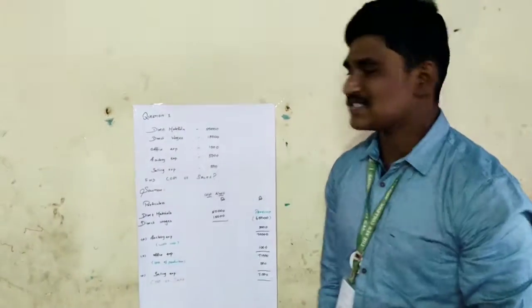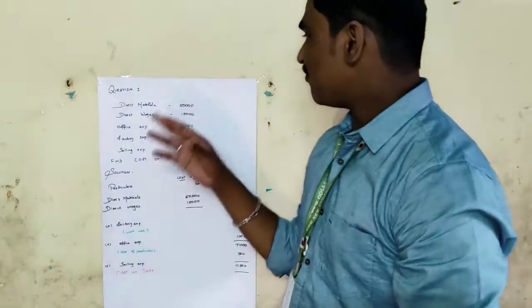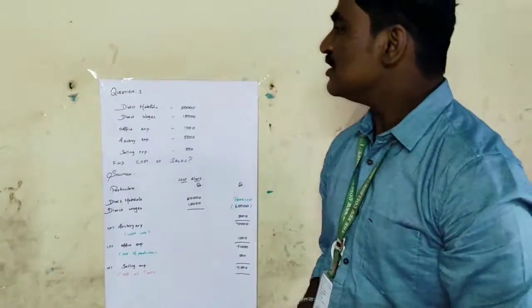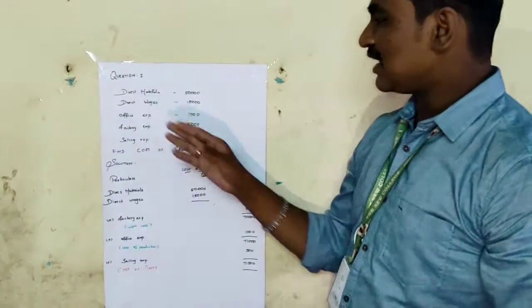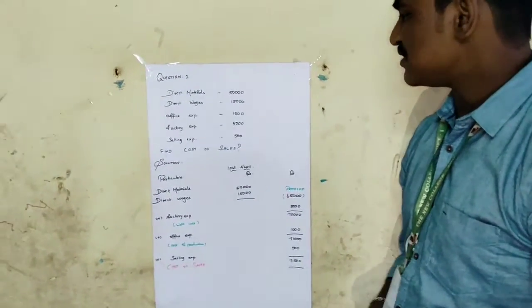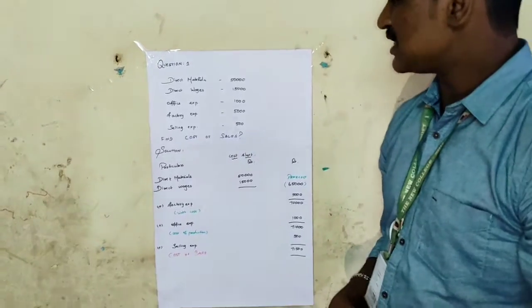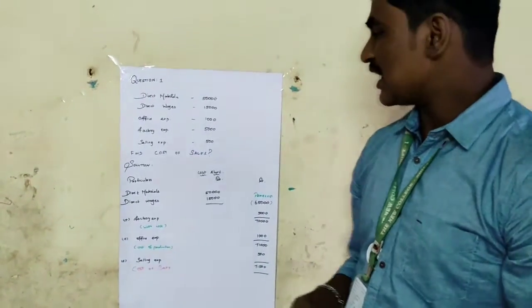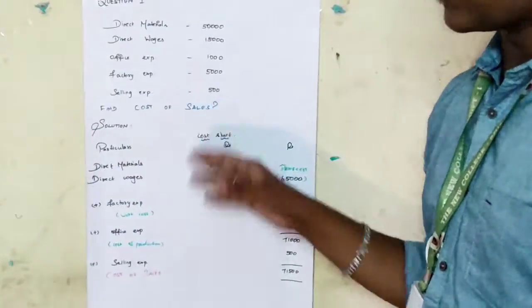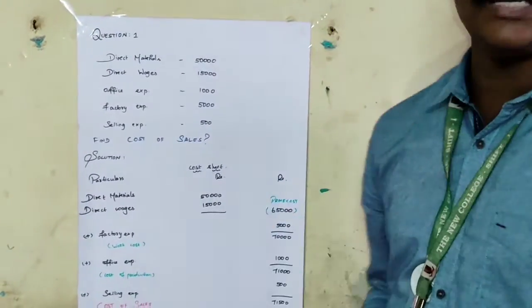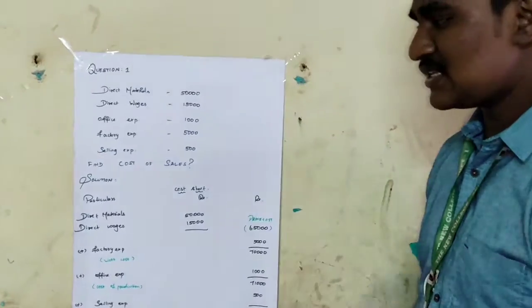Hi guys, before we saw the descriptive topic, what cost accounting is, the estimation of cost and the specimen of cost. Now we are going to the practical session. This is a direct question. Question number 1: direct material 50,000, direct wages 15,000, office expense 1,000, factory expense 5,000, selling expense 500. Find cost of sale. This is a direct question and it is very easy to answer.